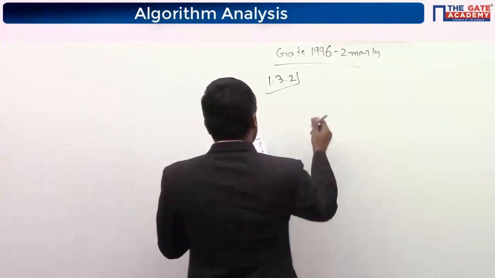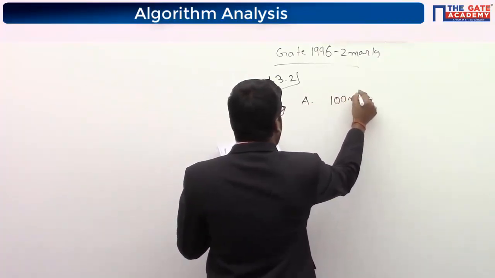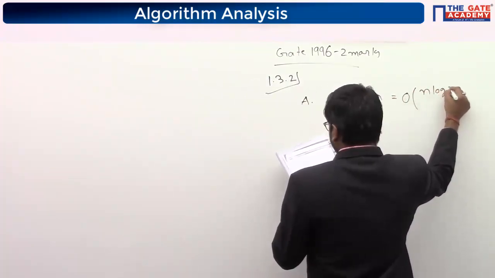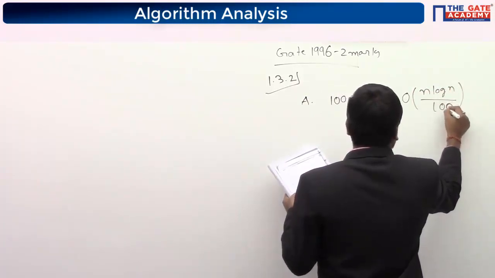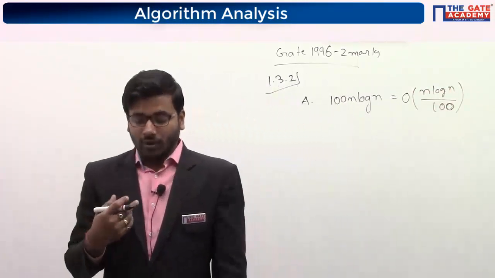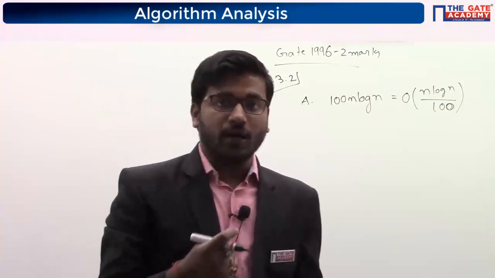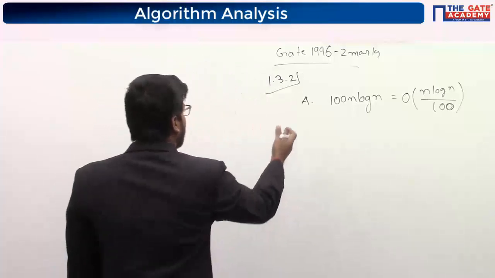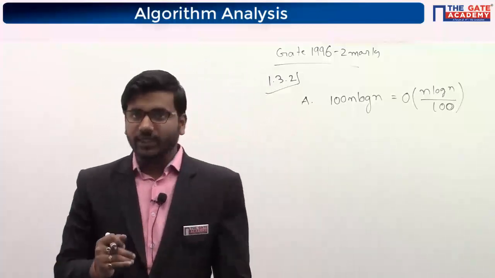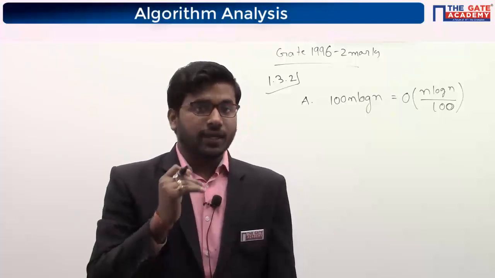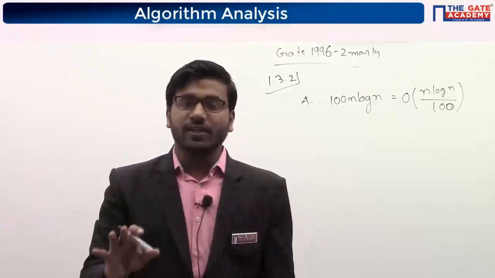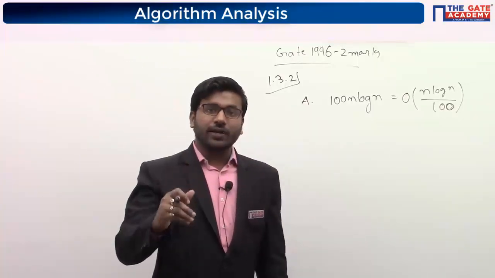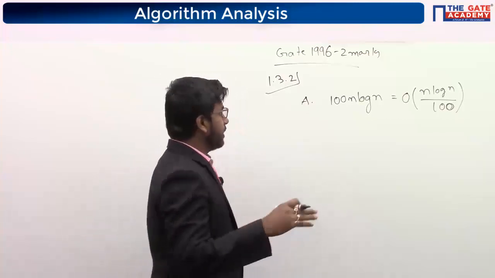Okay. So A is saying that 100 n log n is equal to big O of n log n 100. See, I have always told you that whenever you get one option as correct, also eliminate the remaining options. So if you are getting A as a correct option, then eliminate B, C, D. If you are getting B, then eliminate A, C, D. Then only you can assure that A or B or any option is correct. Because sometimes it may happen that you get A, but when you check the other options, you will find that this is also correct. So also eliminate the remaining options.